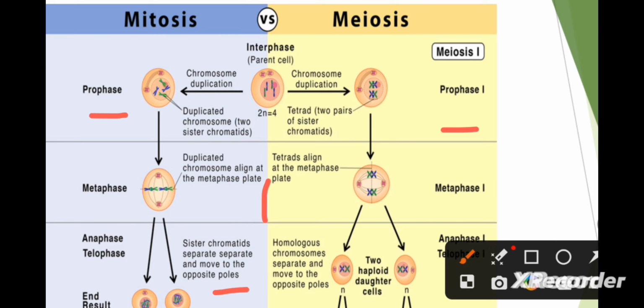Two cells are formed in mitosis, but four haploid cells are formed in meiosis. Mitosis is helpful during cell growth and repair, but meiosis is helpful in sexual reproduction. The gametes are formed which have the haploid number of chromosomes, half, and they have variations. Variations are introduced during meiosis 1. So this is the main point which is very significant for the process of evolution also.